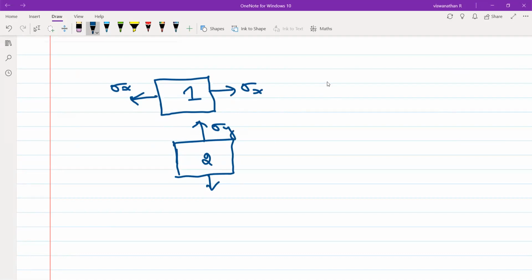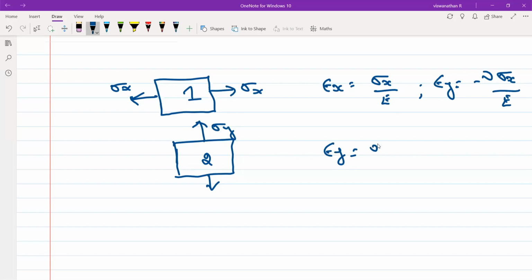In case 1, epsilon x was equal to sigma x by E, and epsilon y was equal to minus nu sigma x by E. In the second case, epsilon y was sigma y by E, and epsilon x was minus nu sigma y by E.